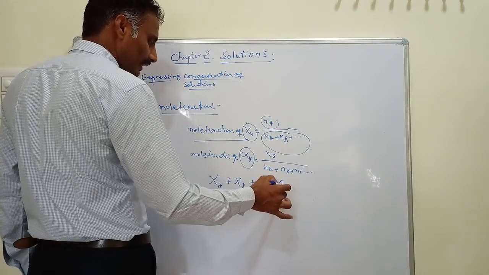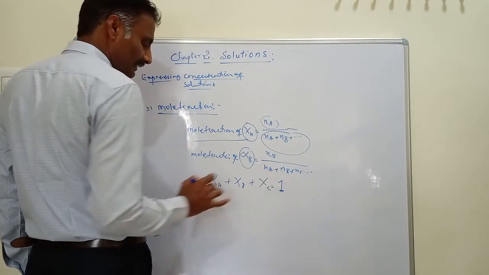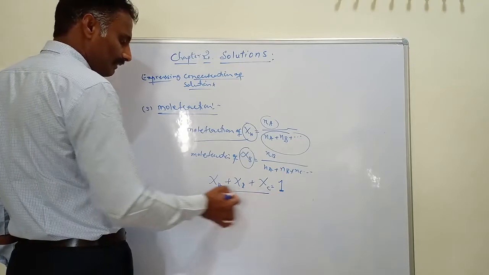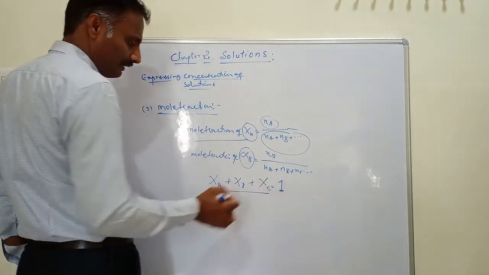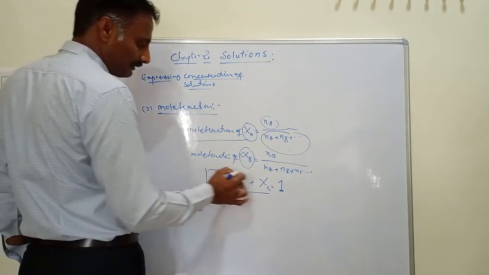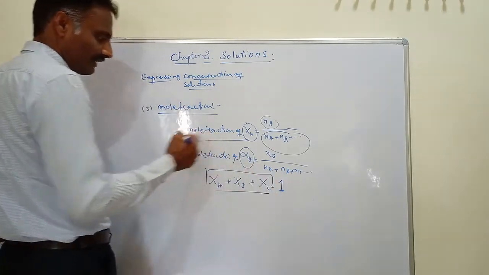This is 1, and this value does not exceed 1. That's why the sum of the mole fractions of all the components in the solution is always equal to 1. This is the importance of mole fraction.